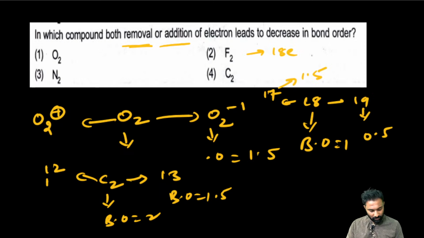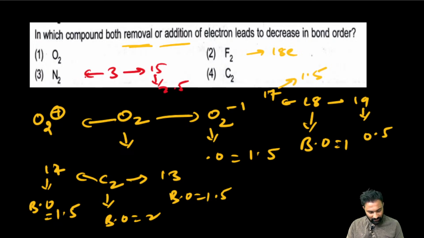12 electron bond order is how much? Sorry, 11 electron bond order is how much? 1.5, right? N2 case, if you cross check, N2 is 3. If I add 1 electron, 15 electron bond order is 2.5.